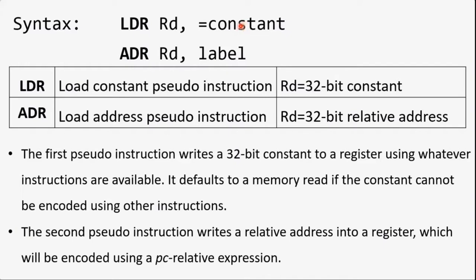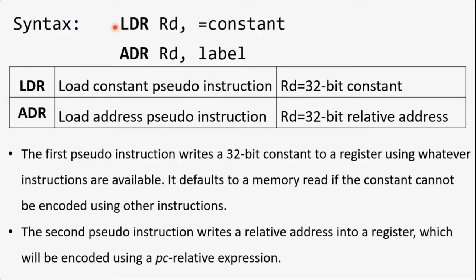When the processor encounters LDR or ADR and comes to know that the programmer is trying to copy a 32-bit constant value into a register, the processor will try to find the best instruction it can use to shift that 32-bit constant value to the given register. These two are not instructions themselves; they trigger other instructions based on the data we are moving. I will give that explanation at the end of this session.